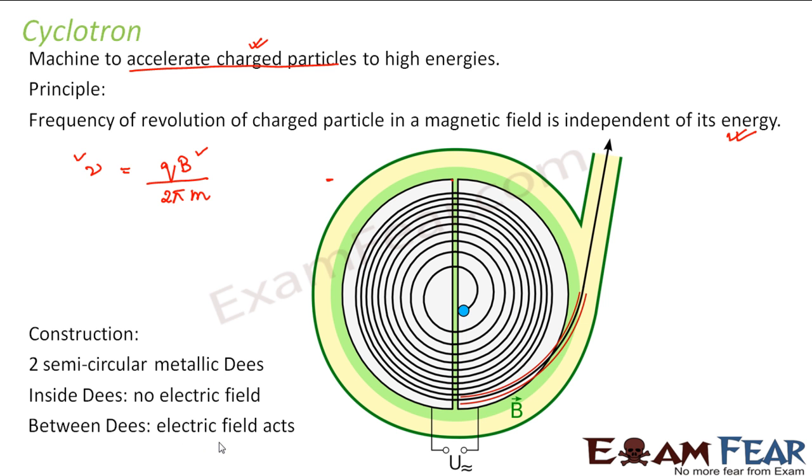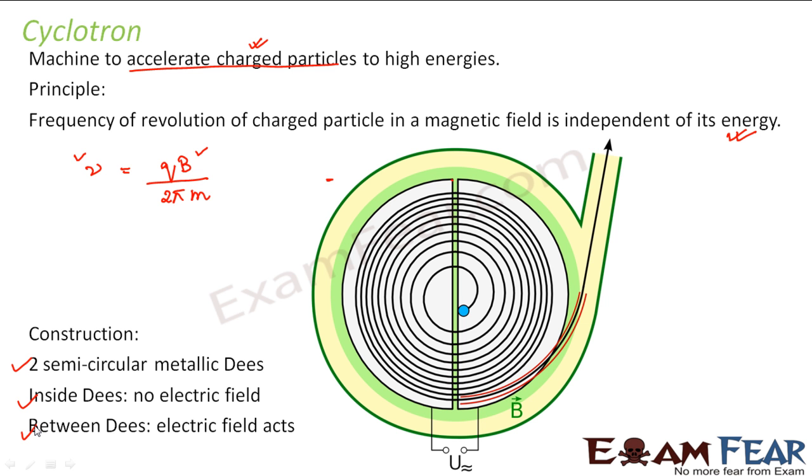Inside this white region which you see inside both the Ds, there is no electric field. Between the Ds, electric field acts. If you see the small green region between the two Ds, in this region electric field acts. So there is no electric field inside the Ds, only magnetic field, and between the Ds there is an electric field.